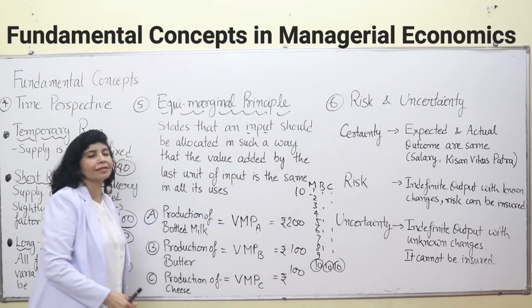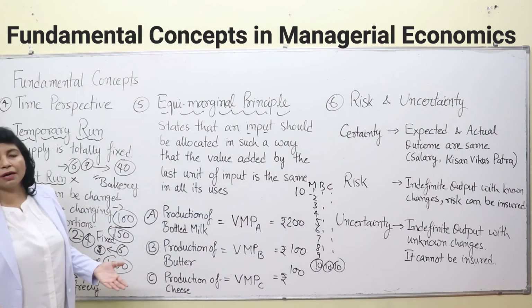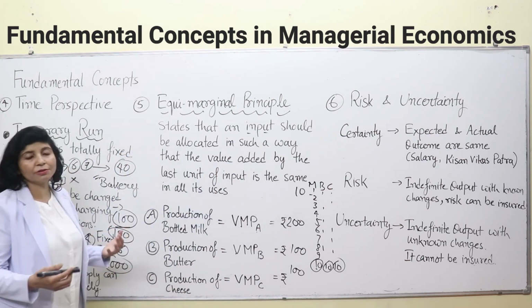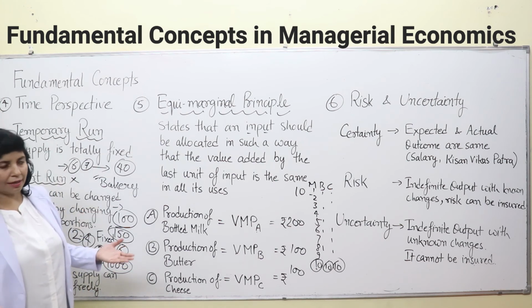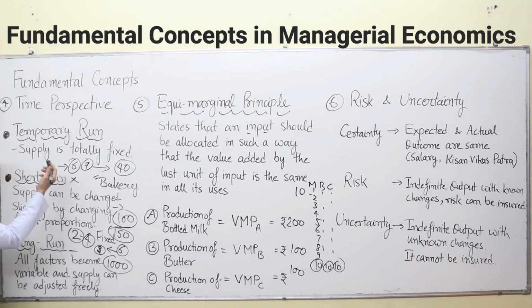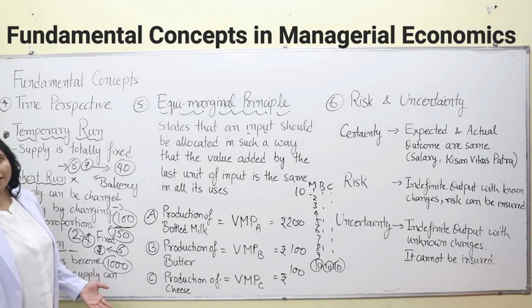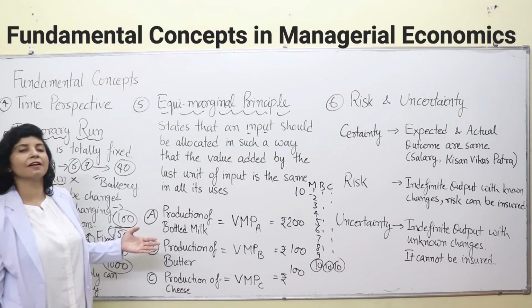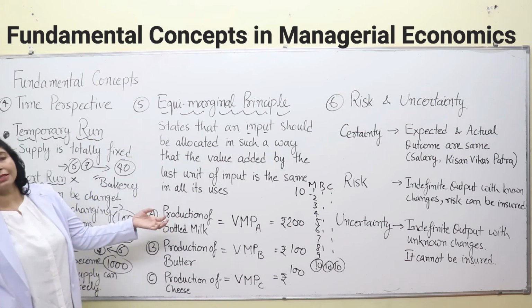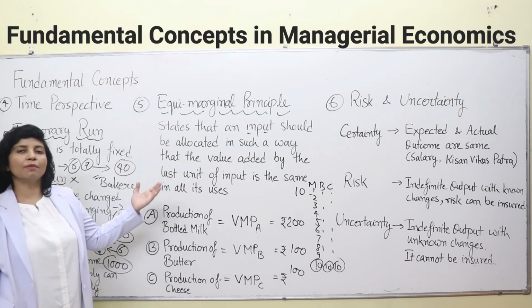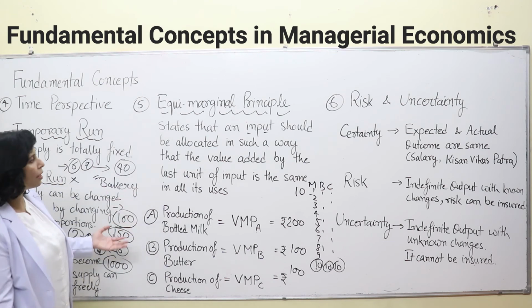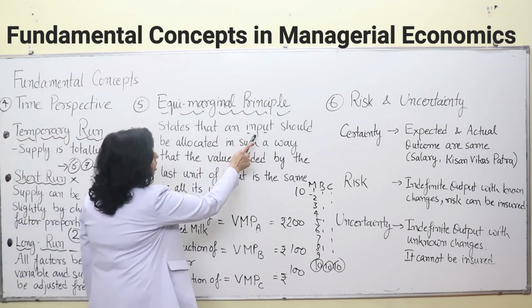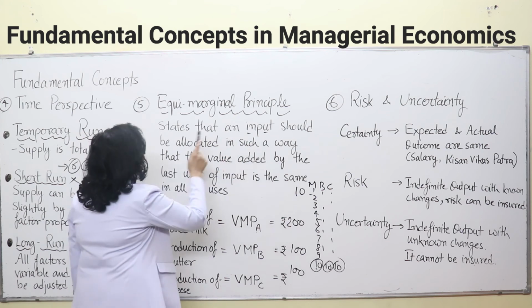What's an input? It's raw material, or labor, or any type of input that you're using for producing certain commodities. Say for example, a bakery. What is the input over here? Machines are there, labor is there, and raw material of different kinds: flour, chemicals, sugar, butter, milk, to make your bakery products. So whatever input is put into production should be allocated.